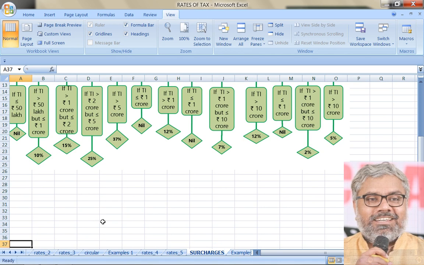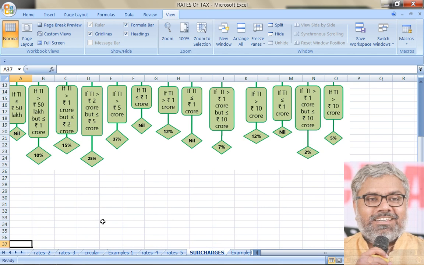For individuals, there are different surcharge rates. Up to 50 lakhs there is no surcharge. Between 50 lakhs to 1 crore the surcharge is 10% of income tax. Between 1 to 2 crores of income, the surcharge is 15% of income tax. Between 2 to 5 crores the surcharge rate is 25%. If the income of the SSC is more than 5 crores, then the surcharge rate is 37%. Those are the surcharge rates for individuals. Any individual will have income falling in any one of these categories only, not possible to fall in multiple categories.